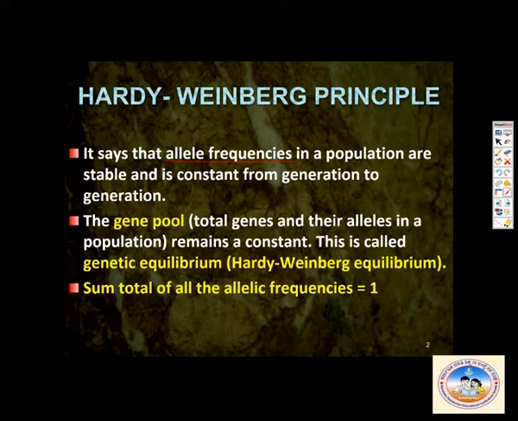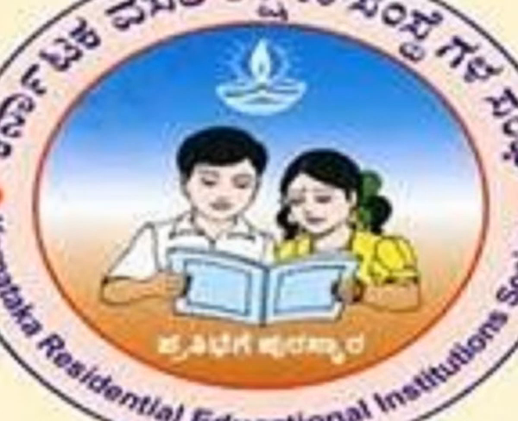A gene pool is the total genes and their alleles in a population, which remains constant. This is called genetic equilibrium, or Hardy-Weinberg equilibrium. So the sum total of all the allelic frequencies is equal to 1.